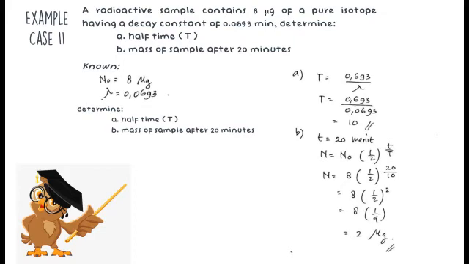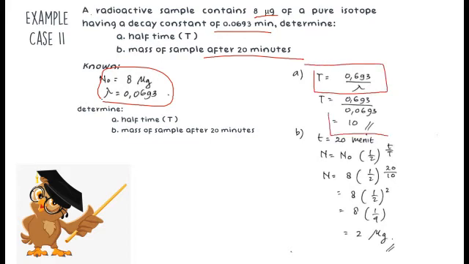Okay, this is the other example. A radioactive sample contains 8 micrograms of pure isotope with a given decay constant. Determine the half-life and the mass of the sample after 20 minutes. From these questions, we know N0 and lambda. The first thing to do is find the half-life using this equation, and we got 10.